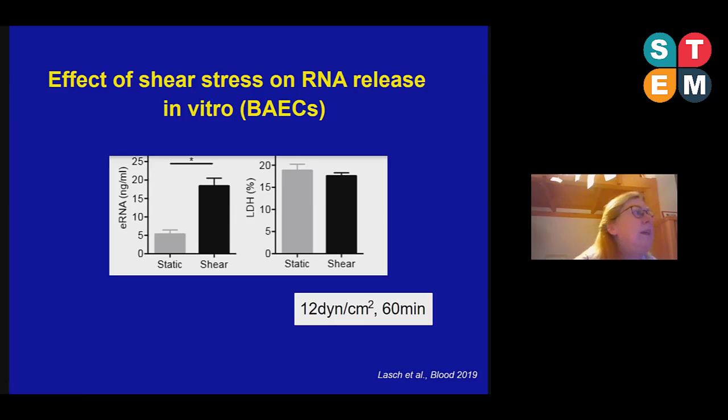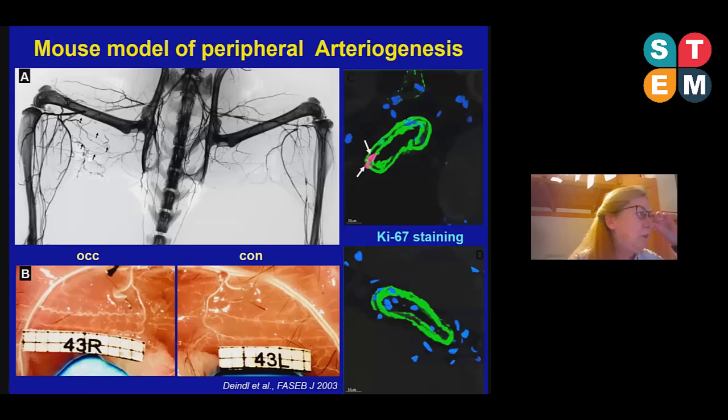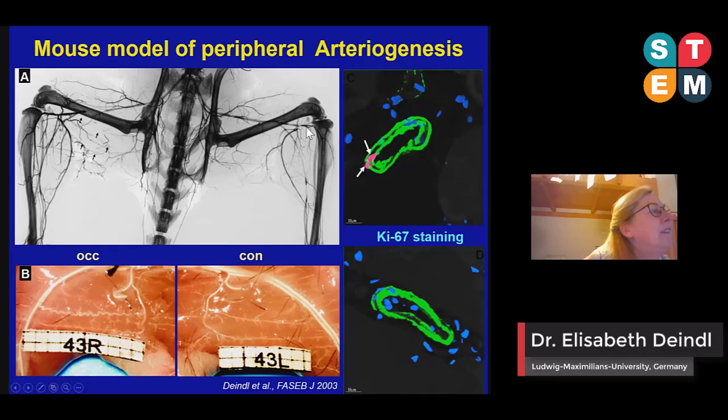So then we were, of course, interested: what about extracellular RNA under conditions of collateral artery growth? Therefore, we used our mouse model of peripheral arteriogenesis. What we are doing here is a mouse, of course, with two hind limbs. This is the left leg of the mouse; here you can see the femoral artery, and here the pre-existing collateral arteries.